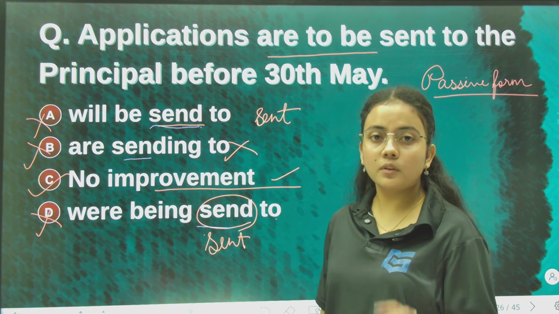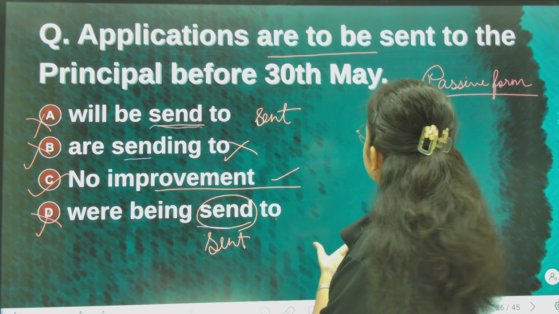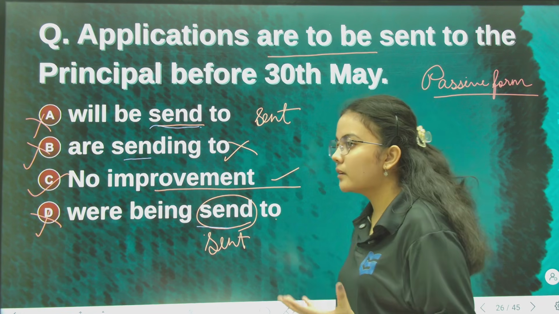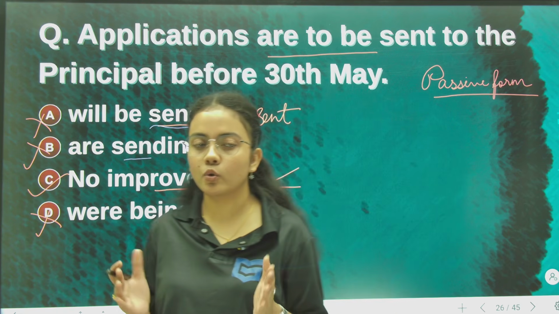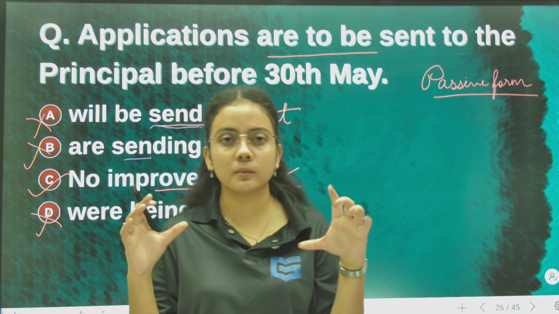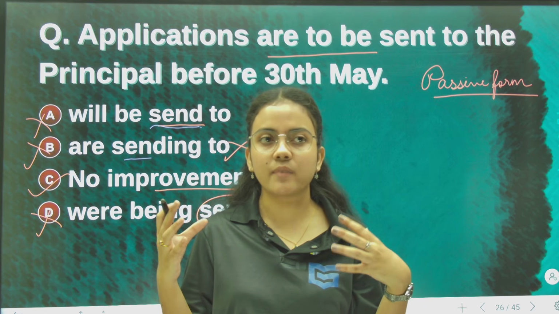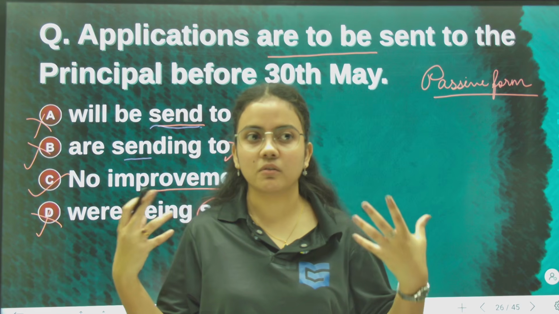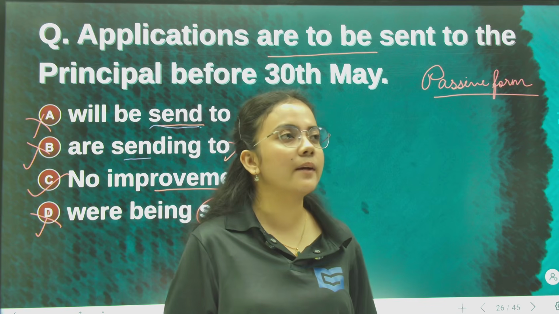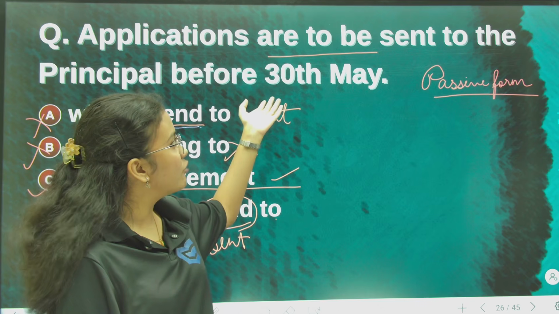So do you understand the reason? The reason is that applications are to be sent to the principal before 30th May. Normally in English grammar, if we are to frame a sentence in a formal way, when we work in an institution, or deal with a higher authority, we use formal language. In formal language we mostly and generally use "are to be".